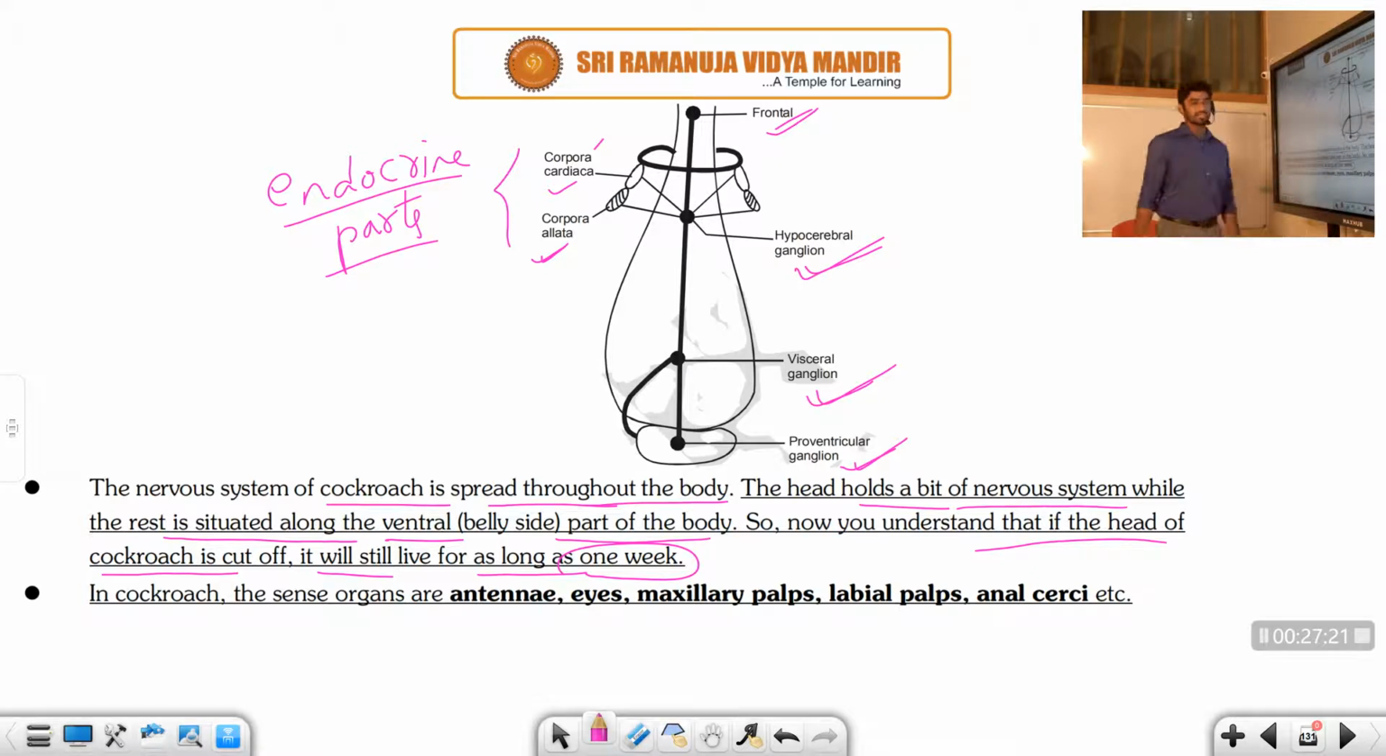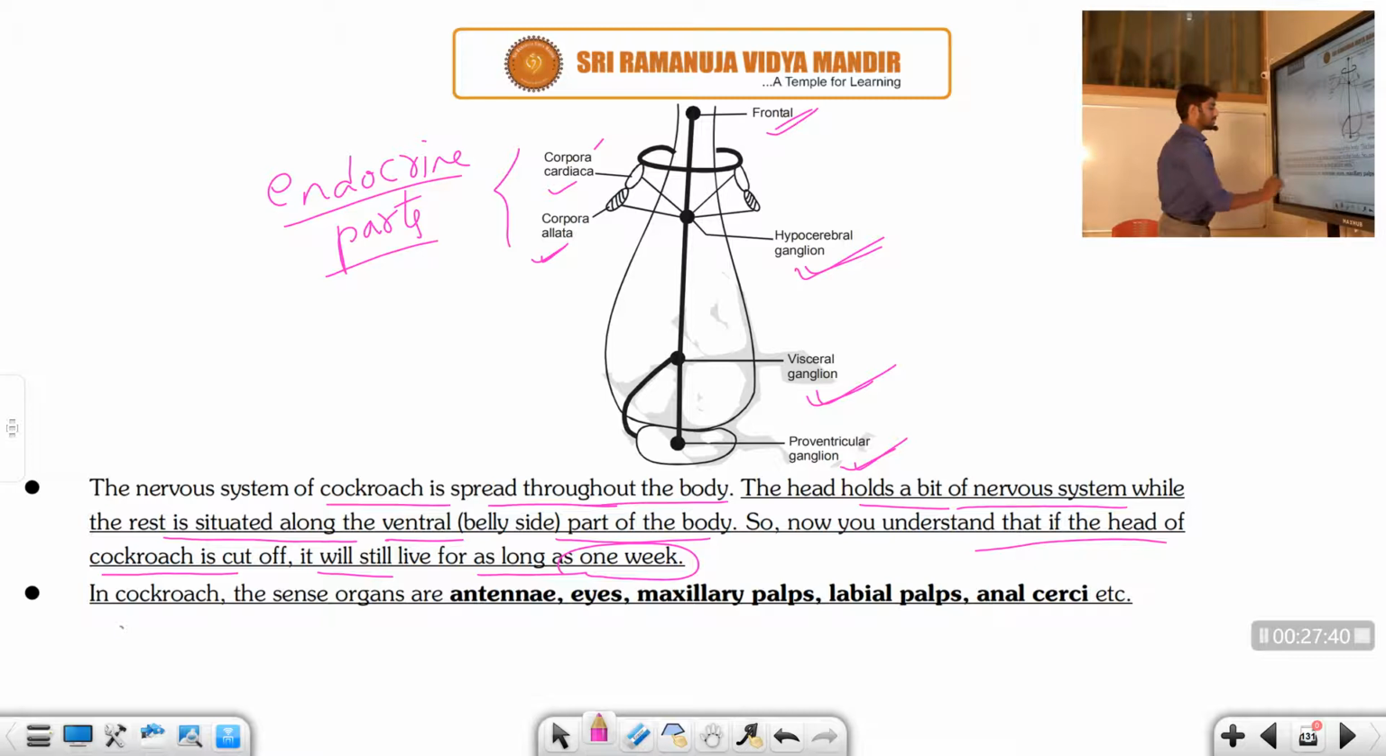This is a very, very interesting point, student. If you remove the head part of the cockroach, it still lives up to 1 week. What is the reason? The majority of the nerves are present in the abdominal region only. That is the reason it provides a lot of the sensory part.